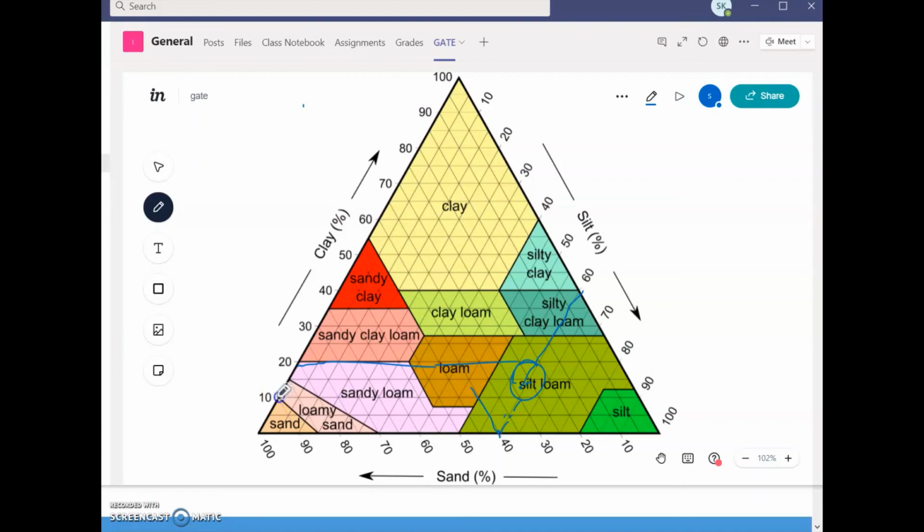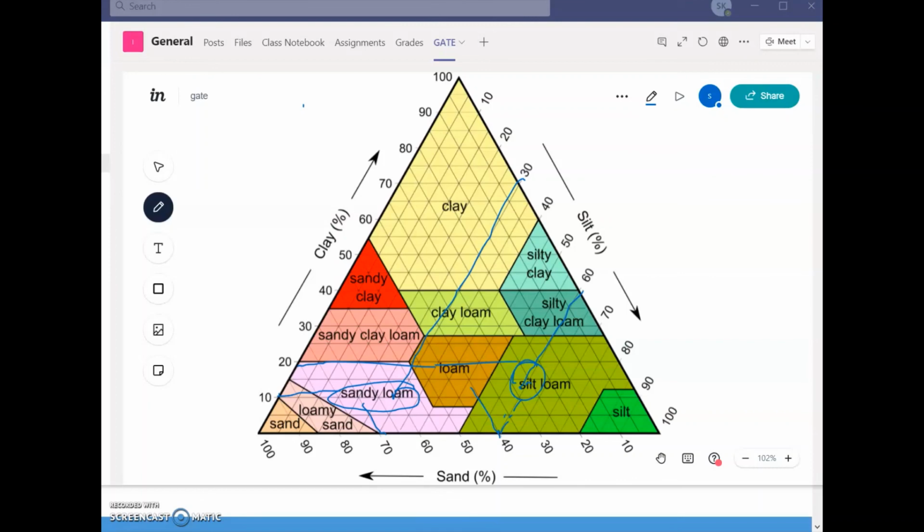So 10 is this one, 70 is this one, and from this 30 you can extend the line exactly over here, where it meets this point. All these three points come together, and this is called sandy loam. In this way we decide the combination. So in this way we do the textural classification. This is the last type of soil classification, but it is the most important one.